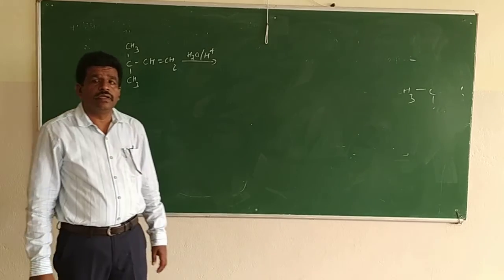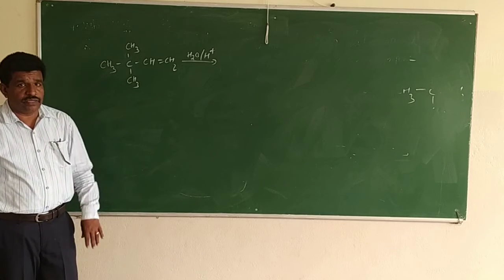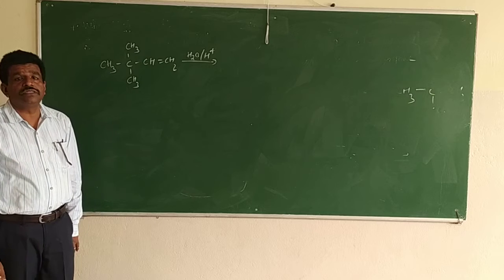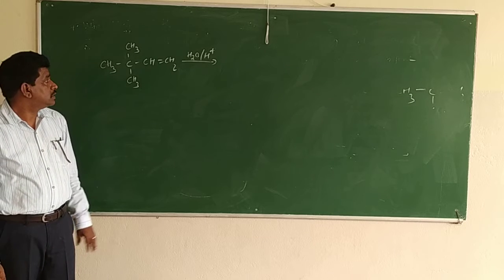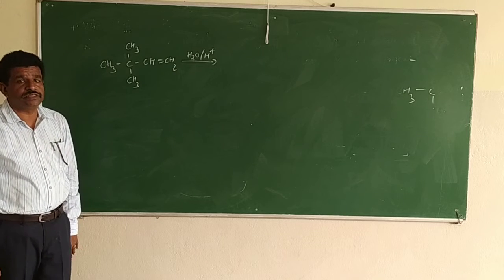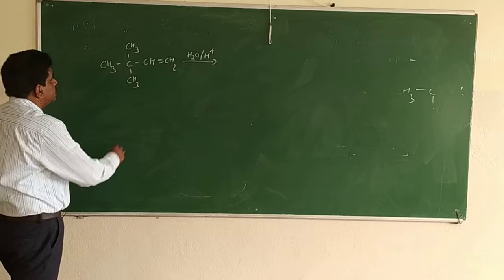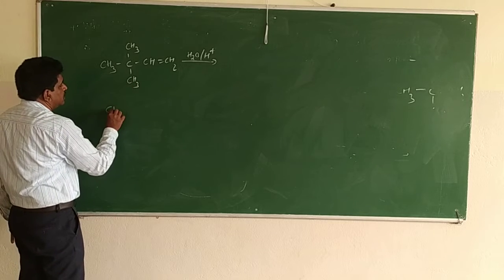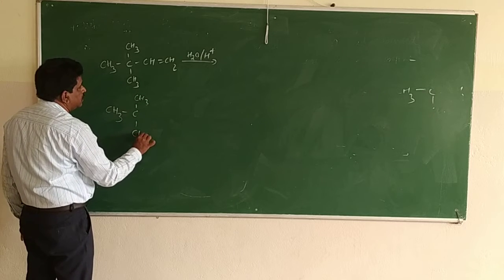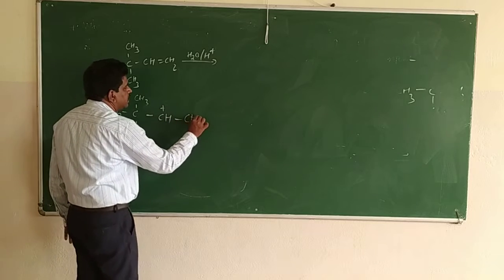Hi students, in this video we will discuss some of the entrance oriented questions from the lesson alcohols, phenols and ethers. What is the product of the reaction? They are given four options. Now we will see how this reaction will take place. First, protonation will take place: CH3, C, CH3, CH3, CH plus CH3.